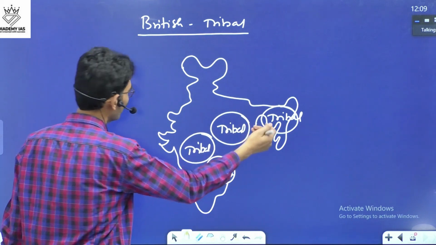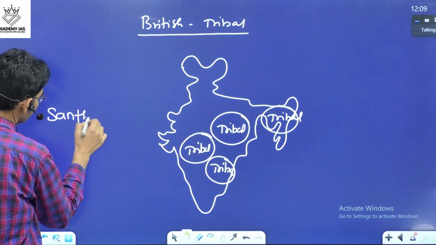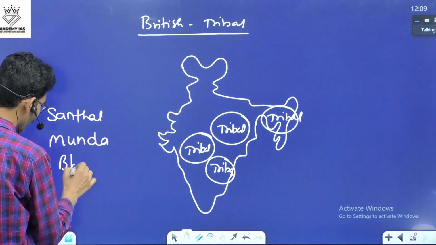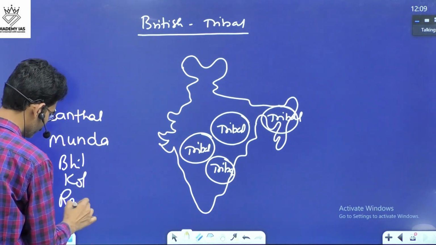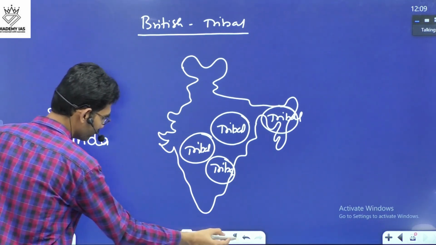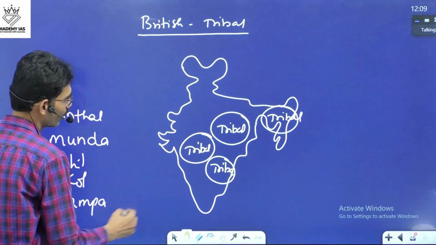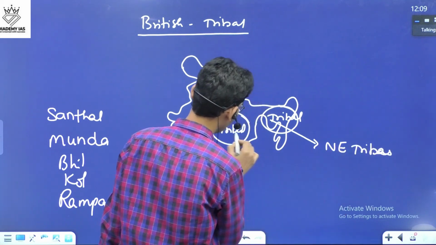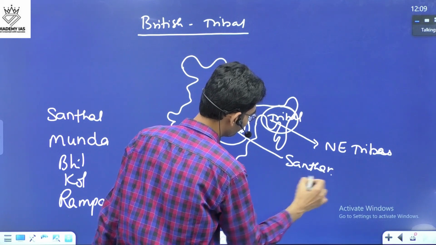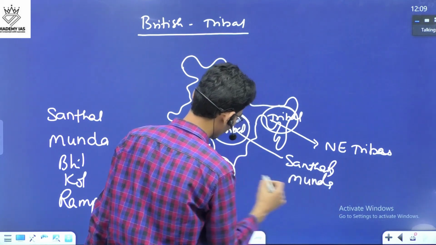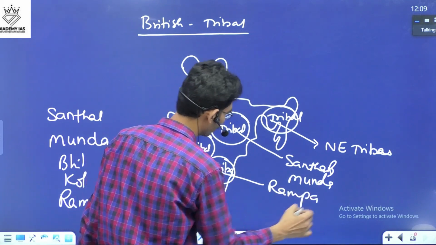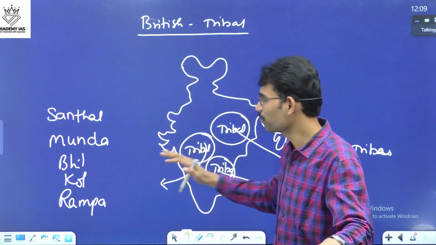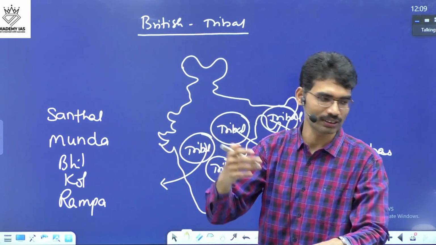And the best tribal revolts, Santhal rebellion, Munda rebellion, Bhil, Kol, Rampa, so many. Here also, northeast tribes, Khasi, they revolted. Here Santhal and Munda. And Rampa. Then here, Bhil, Kol, different tribal people revolted against the British. And what was the reason?